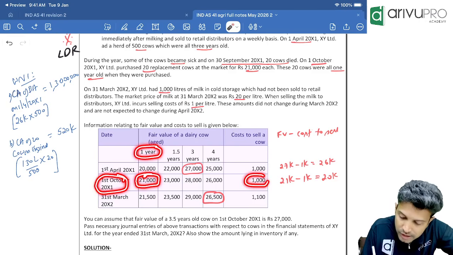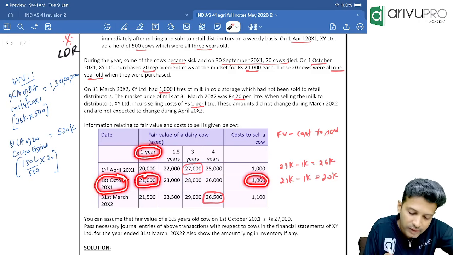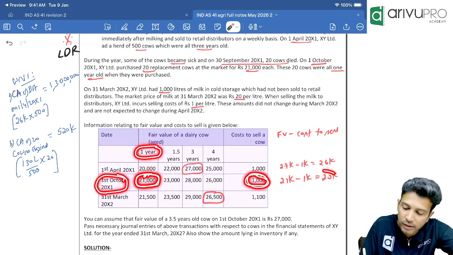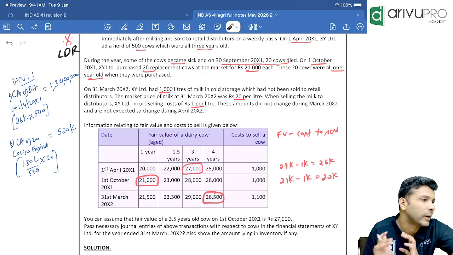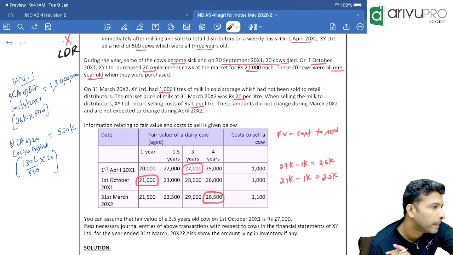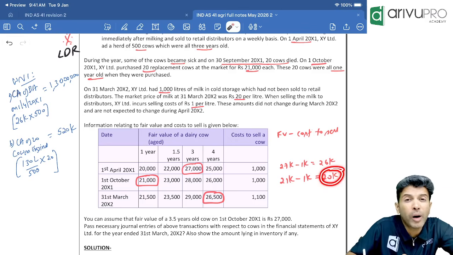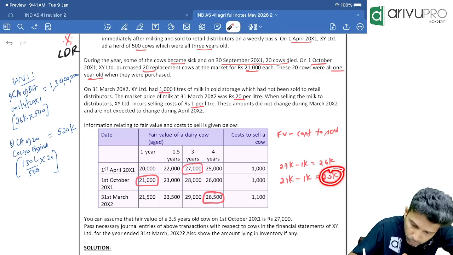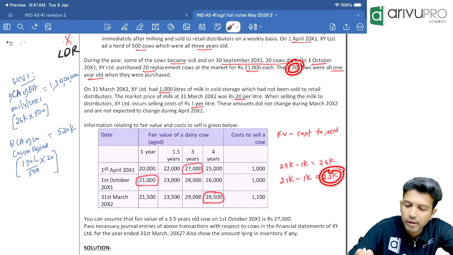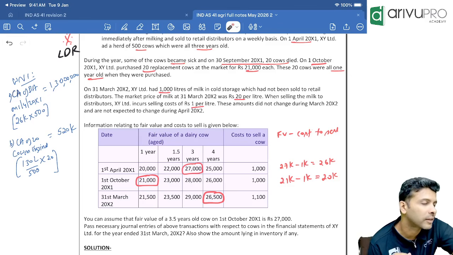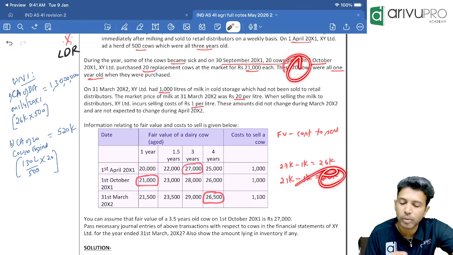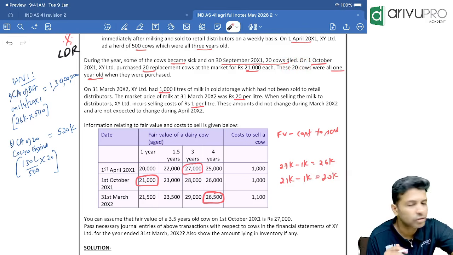What is the cost to sell they've given separately? 1,000. Fair value is 21,000. Cost to sell is 1,000. So fair value less cost to sell will be how much? 20,000. Any problem? For this, do you want a separate working note or directly a journal entry? Directly entry is okay, no? So fair value less cost to sell of one new cow is how much? 20,000. How many did you buy? 20. So what is the total fair value less cost to sell? 20 into 20,000. How much is that? 4 lakh. So tell me the entry.